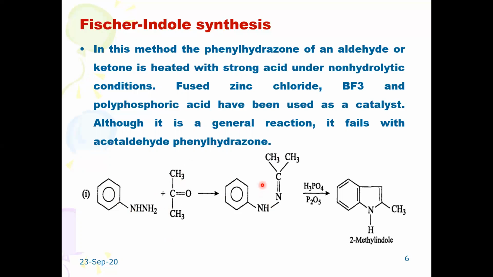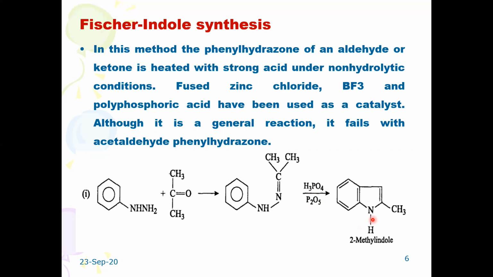When it is treated with either zinc chloride, boron trifluoride, or polyphosphoric acid, ring cyclization takes place through a rearrangement reaction followed by dehydration in the presence of phosphorus pentoxide, and you will get a substituted indole.